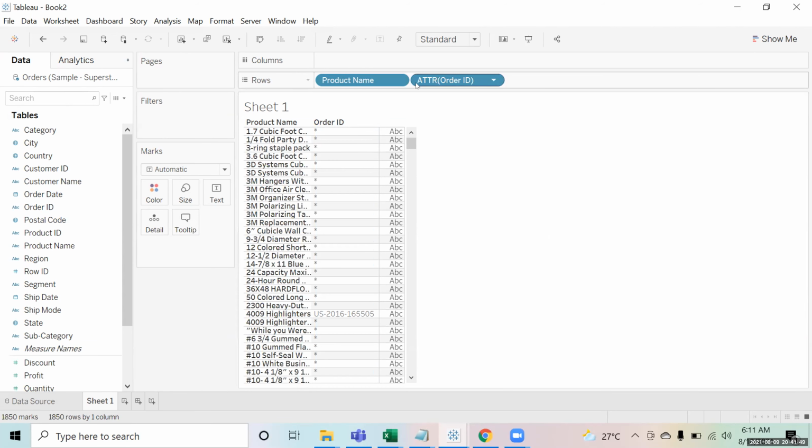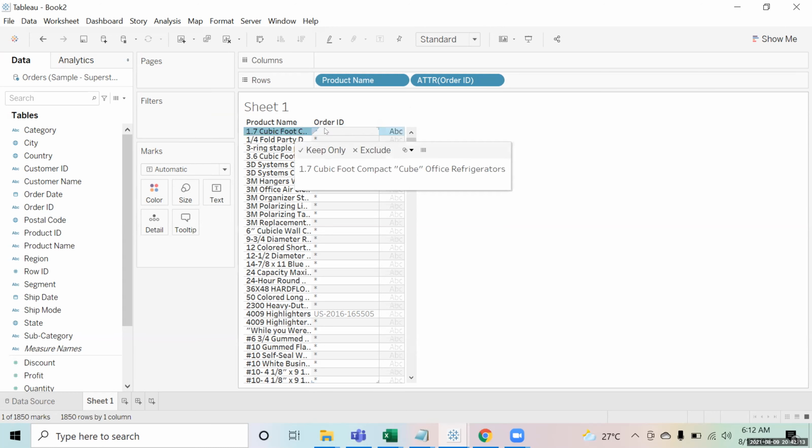So when you convert that field into an attribute, what that attribute means over here is it is just trying to define that this is one attribute. What is the meaning of an attribute? Attribute means properties, the literal English meaning of an attribute is properties. So what we are saying over here is that if that particular product was purchased in more than one order, it is giving you a star.